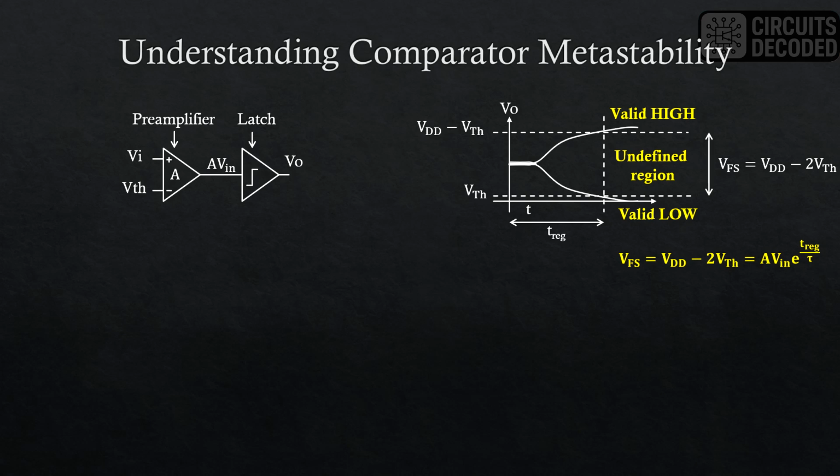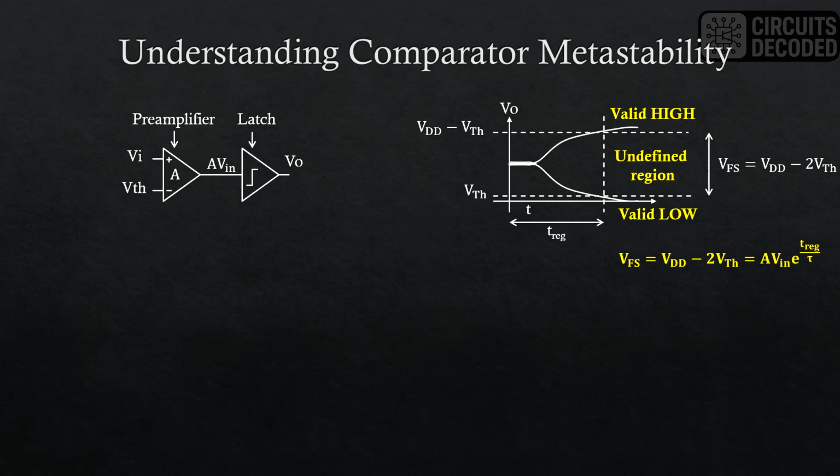Now the time it takes for the comparator to reach a valid decision level is called the regeneration time or T range as shown in the diagram. The exponential relationship between T range and V0 can be written as shown here, where tau is the time constant of the latch. We can see that since Vin is close to 0, the initial value of the differential output of the latch is also near 0.